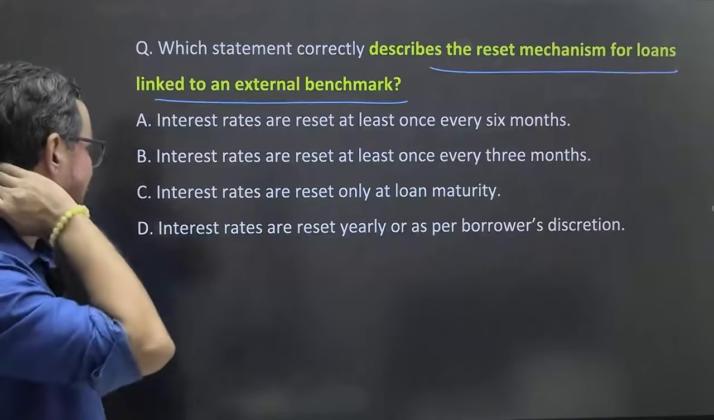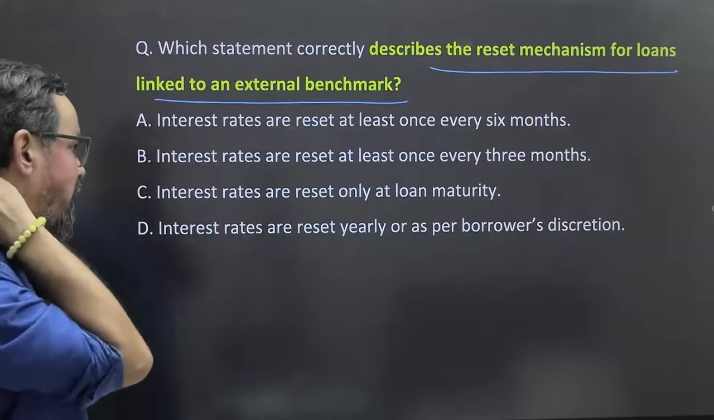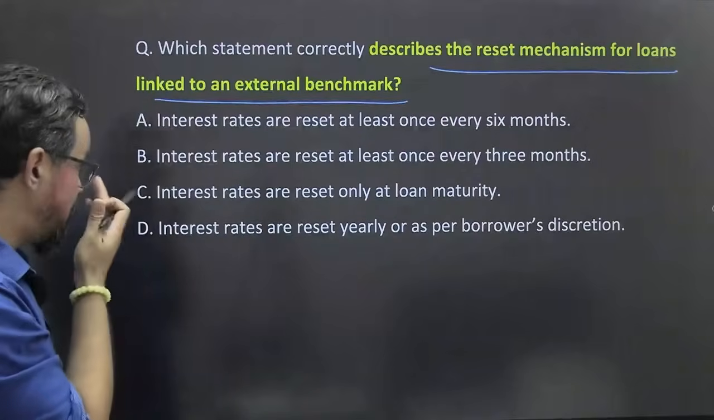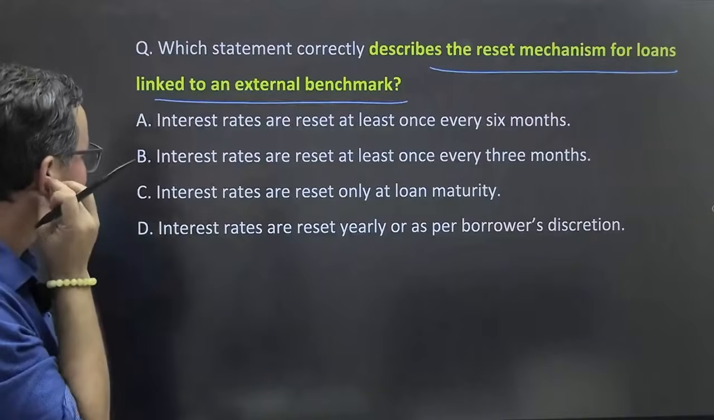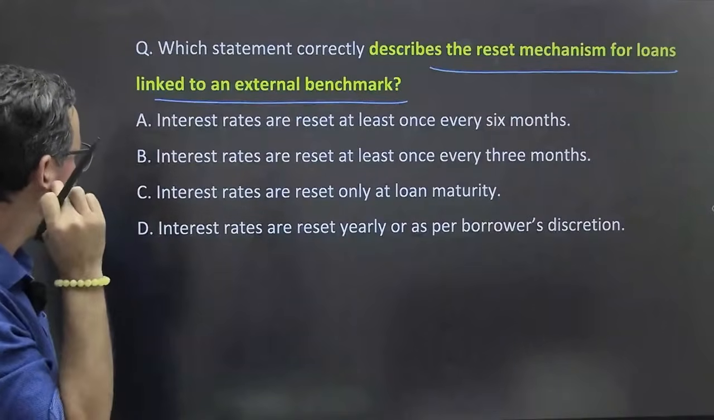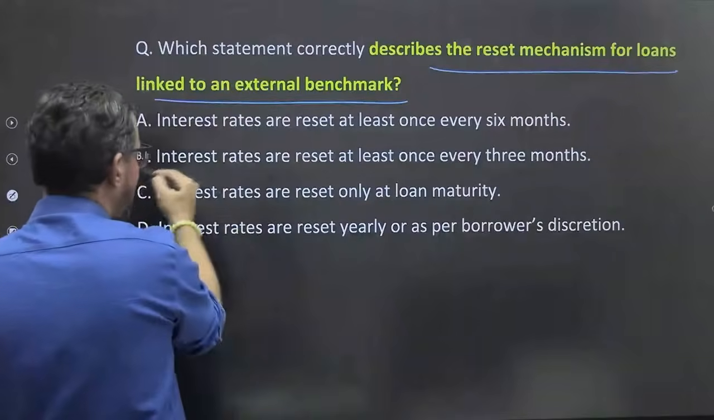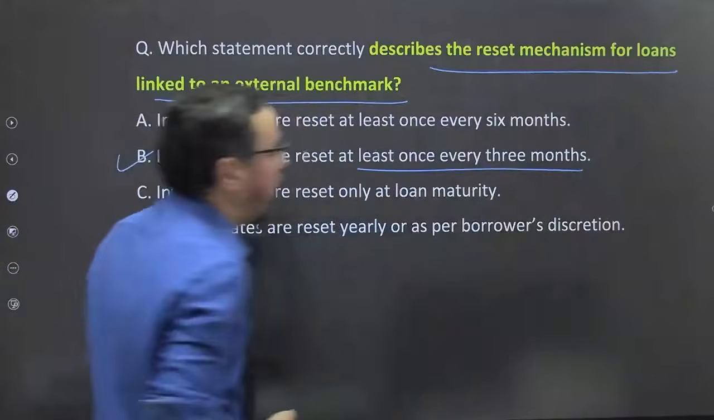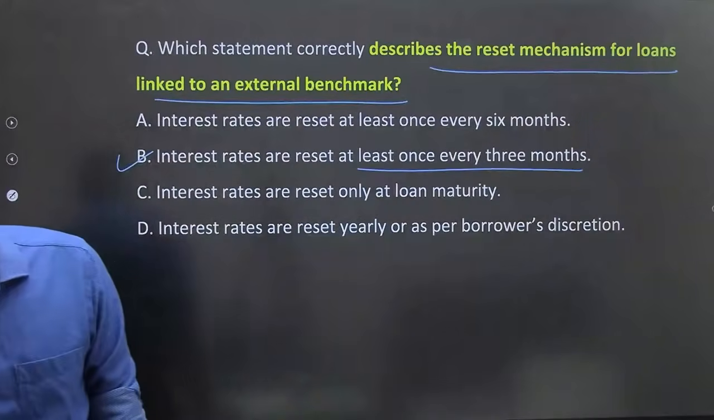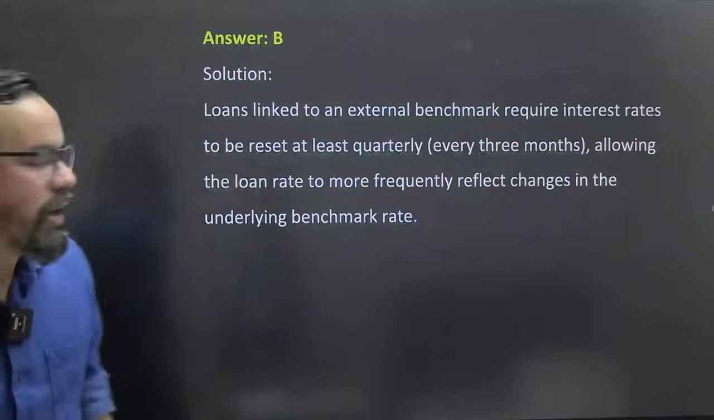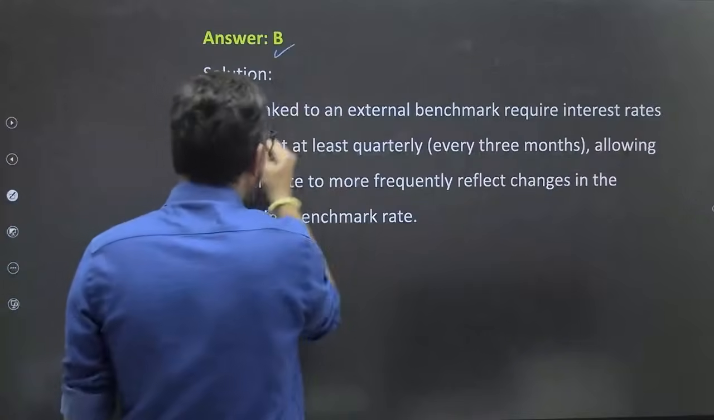So interest rates are reset at least once in every month, every 6 months. Sorry, interest rates are reset at least once in every 3 months. Okay, interest rates are reset only. So what will be your correct answer? At least 3 months. B must be the right answer for this one. Correct. Everyone forgot, okay. It's fine, remember it.